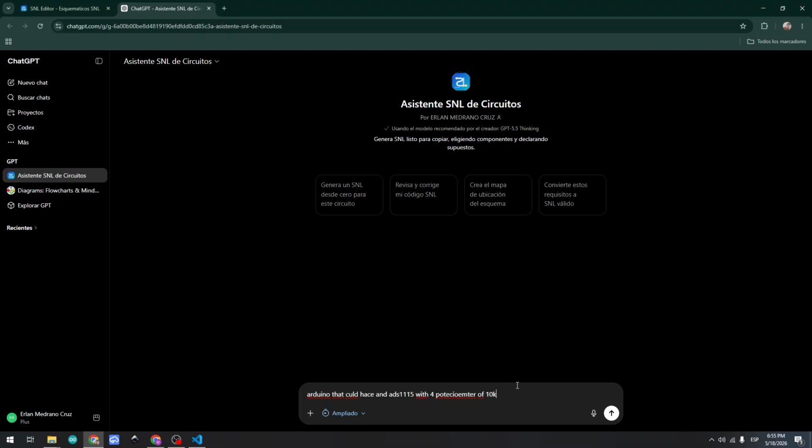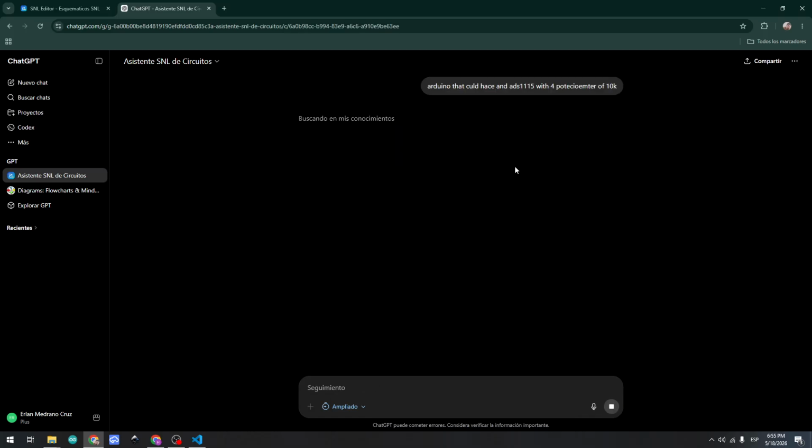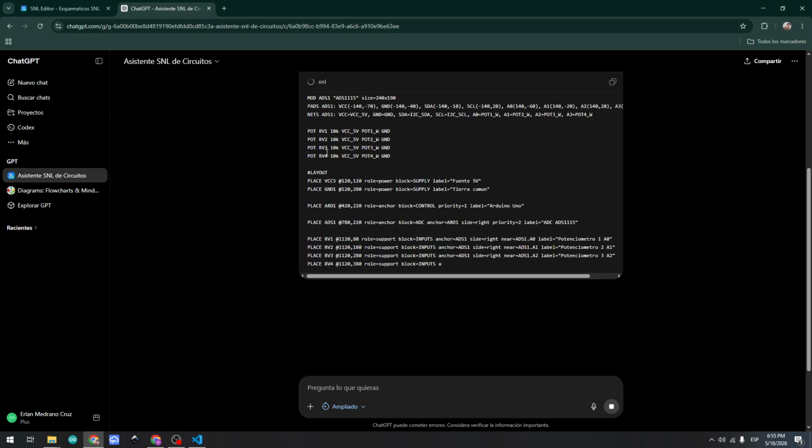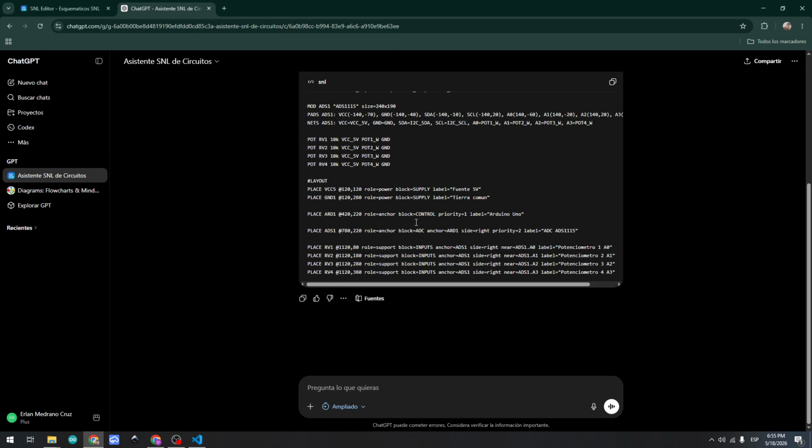So we have this simple line here, and if you ask for the code, GPT will consult the documentation that this custom GPT has. So we are gonna copy this code that GPT is generating.